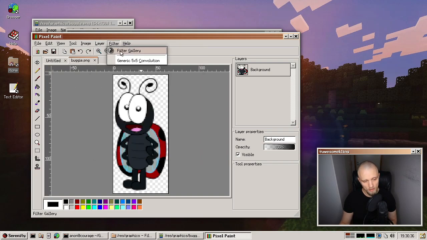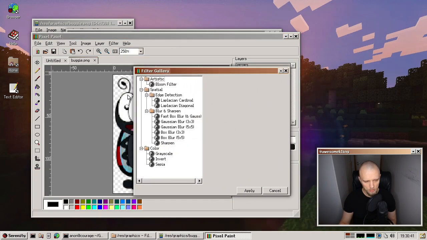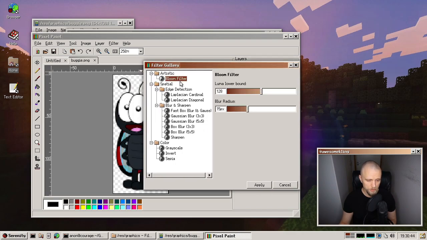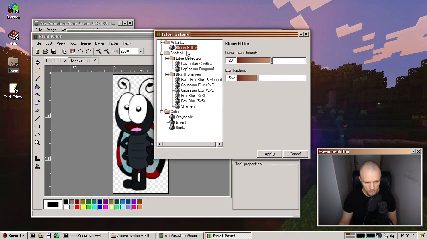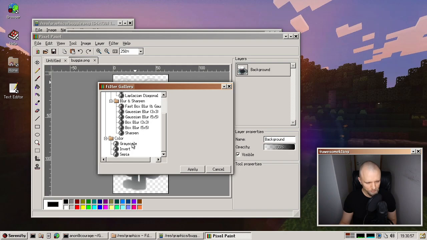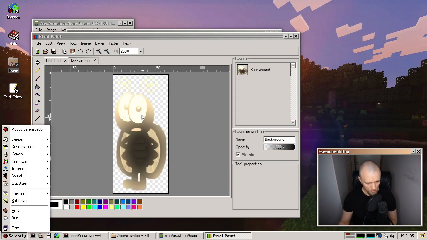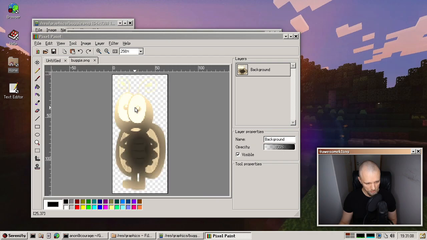Super awesome. Tobias added a new filter gallery. So in the filter gallery, you can browse the available photo filters or color filters. So here's one that Tobias added, the bloom filter. So let's apply that and look at that. Look at that juicy bloom effect. And let's try another filter. I think we have a sepia tone filter, which was added by Xavier, I think. Wow, bloom and sepia, looking good. Anyway, so that's pretty cool stuff.